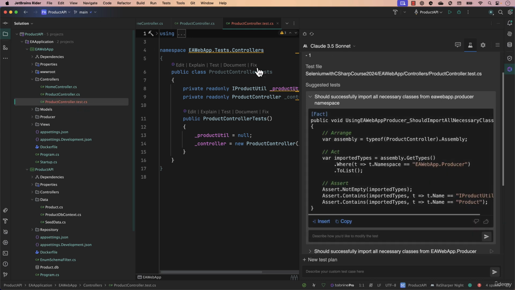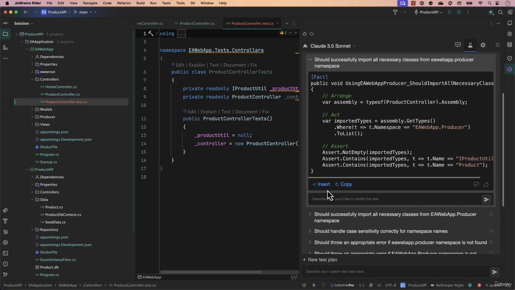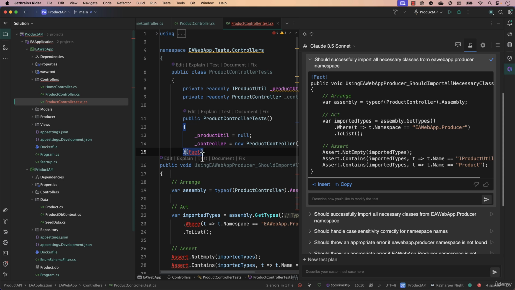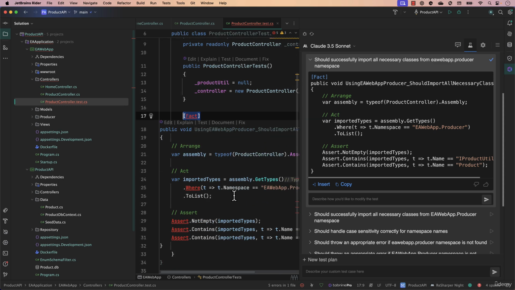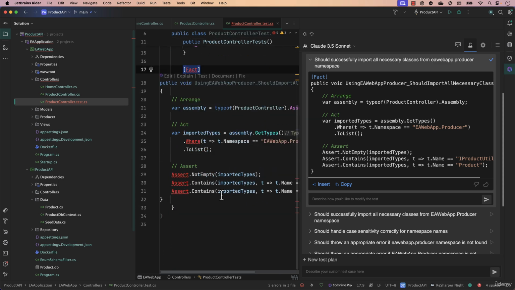So you can see that it has generated the code like this. And if you just go to this particular product controller, you can say, okay, there we go, just insert this code for me, and it just inserts the code. So this is way better than the normal large language models that we were just looking at, because for this one, as you can see, you don't even have to copy and paste anything.